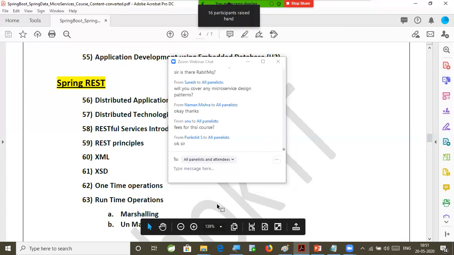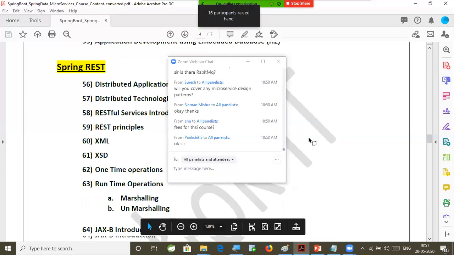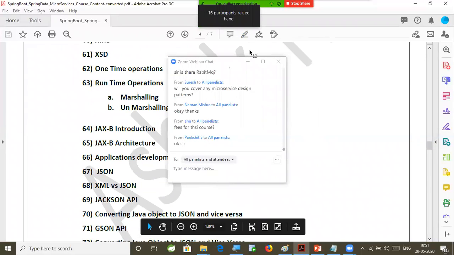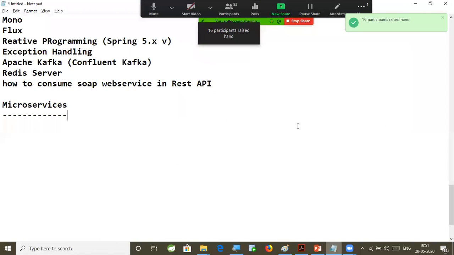Right. So from the course content side, we understood what we are going to learn from microservices. Did I miss anything? Tools also I explained, sir. Perfect. Yes.